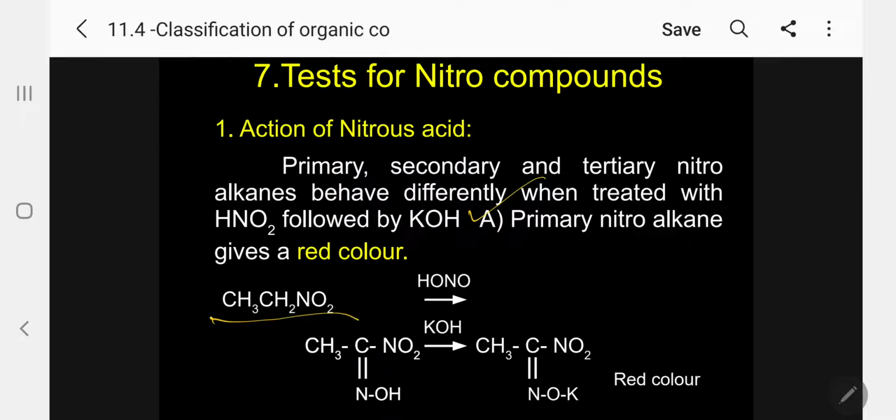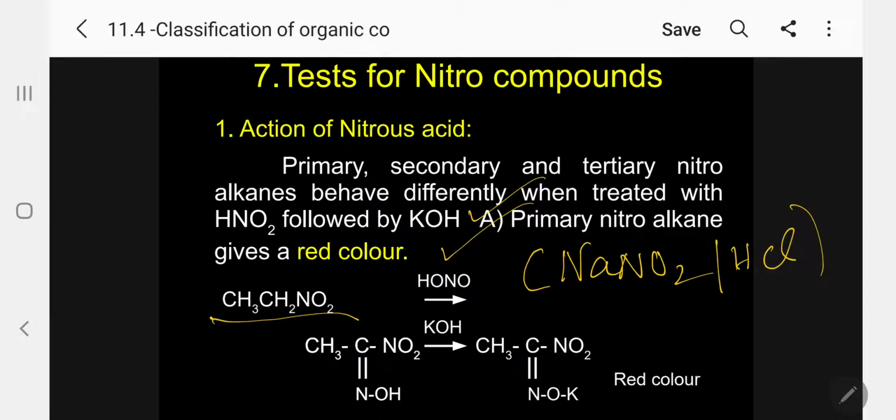Simple example, nitroethane I will take. When I add nitrous acid, which is not a stable acid available in the laboratory, we have to prepare it on the spot. How? By mixing sodium nitrite and HCl or sulfuric acid, any acid, you will get nitrous acid automatically. So you have to prepare nitrous acid on the spot. Now to that you add your nitroethane. So when you add nitroethane, what happens now?